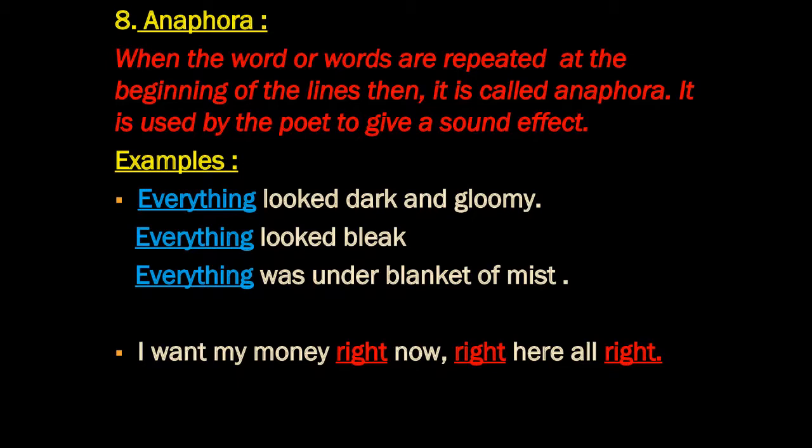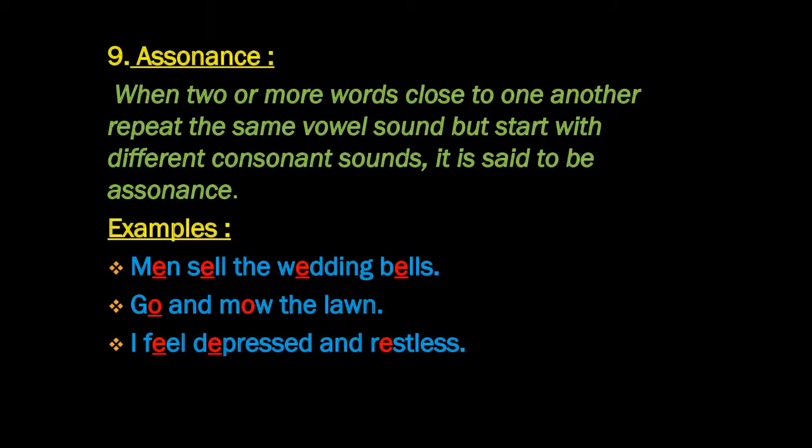So when there is a word which is being repeated in the beginning of a sentence, you identify it as anaphora. Okay, now let's move on to the next example. I want my money right now, right here, all right? In these lines, you observe that the word right is being repeated. Now why do you think the author or the poet repeats the word? To give an emphasis or to captivate the reader. To arrest the attention of the reader, anaphora is being used.